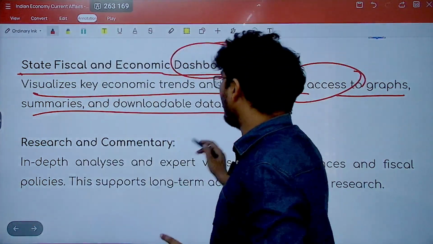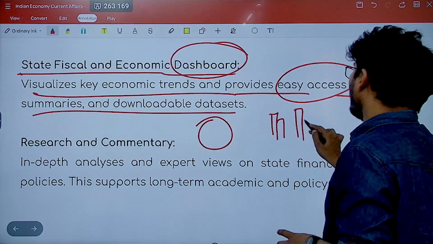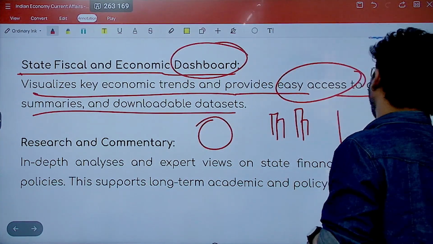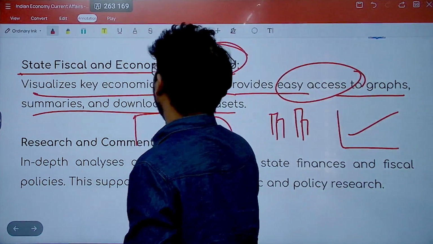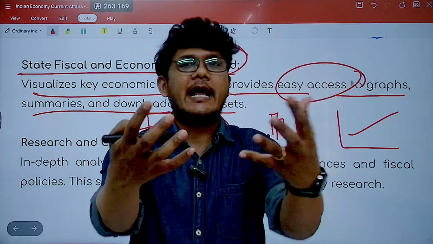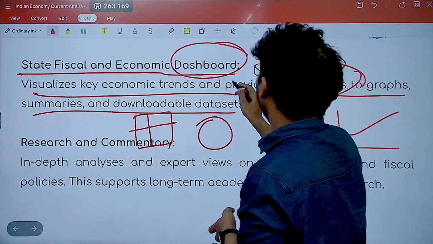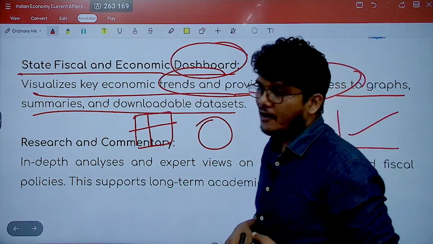Some states might have given it in the form of pie charts, some in the form of histograms, some in the form of a line diagram, some in the form of a table. So it is going to convert all that and present a dashboard which will consist of the summary and the various economic trends as well as graphs, etc.